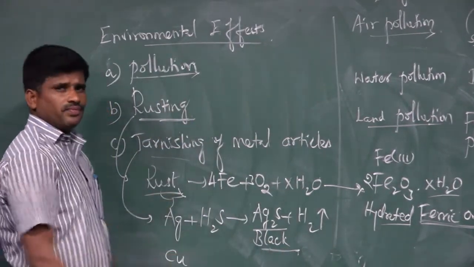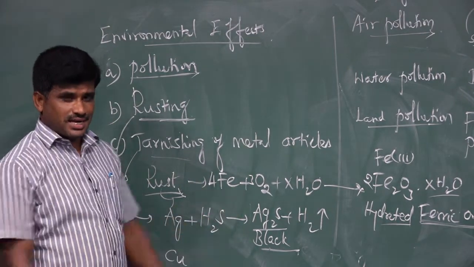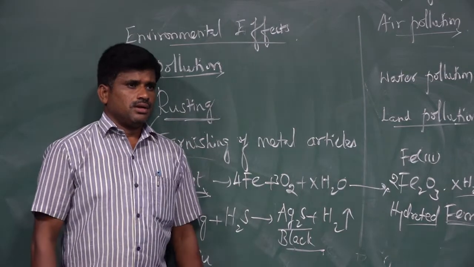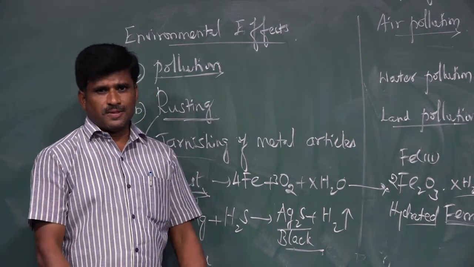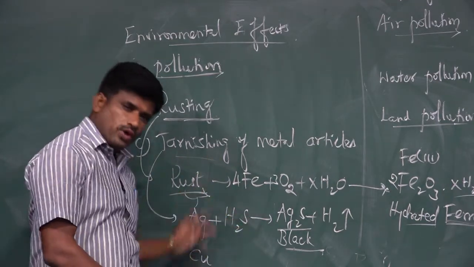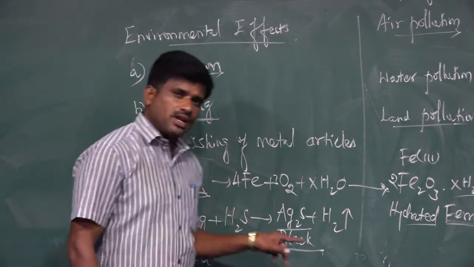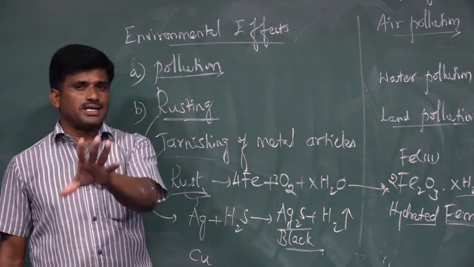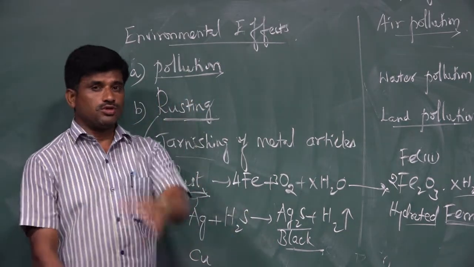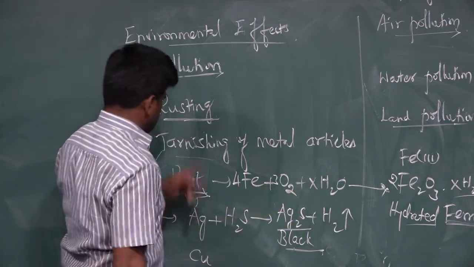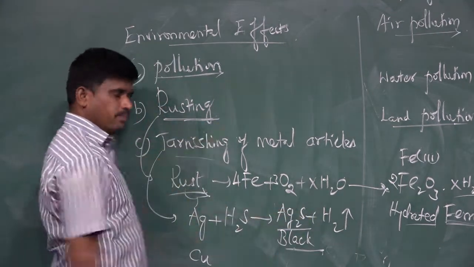This we could observe. Your silver anklet gets tarnished, no? That you may observe after 3 or 6 months, the reaction slowly takes place. Hydrogen sulfide slowly reacts with the silver. Your silver anklet will become tarnished, that is black in color. You can observe that in your regular life. So this reaction takes place in the tarnishing of metal articles.